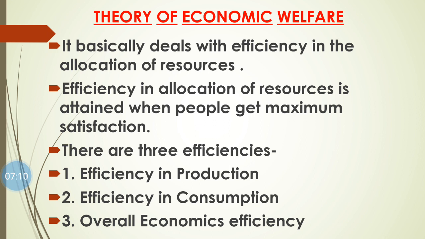Now there are three types of efficiency: efficiency in production, consumption, and overall economic efficiency. Efficiency in production means how a firm can produce goods and services with the available resources in the economy. As we know very well, resources are always limited, so how can a firm produce a large number of goods and services with the help of limited resources. Second, efficiency in consumption means after production of goods and services, how a firm can distribute available goods and services among the consumers and help them get maximum satisfaction.